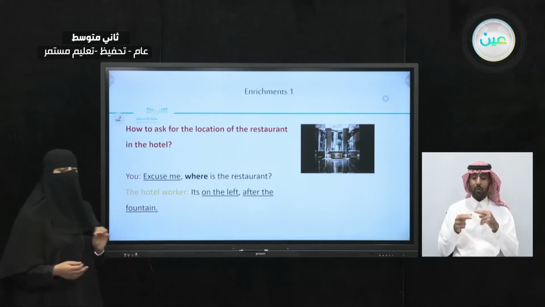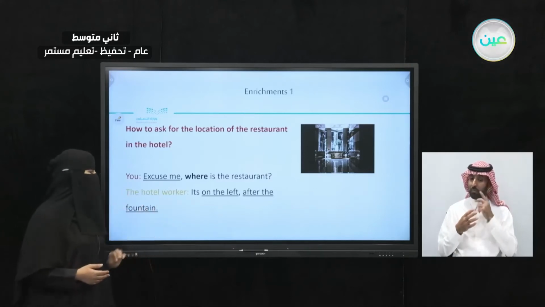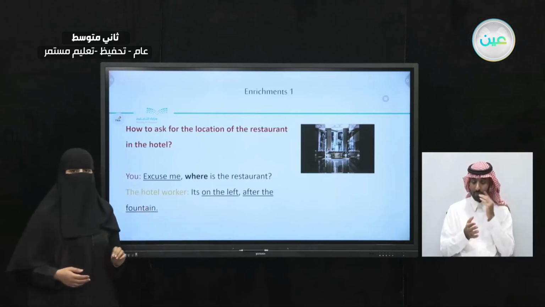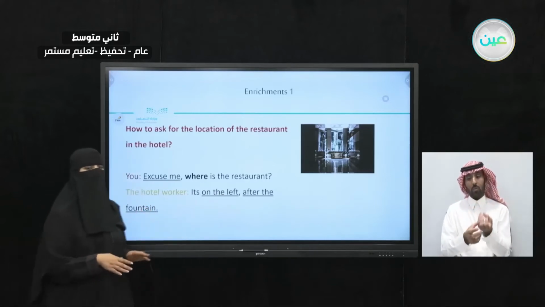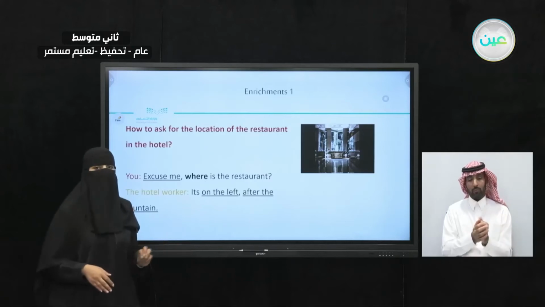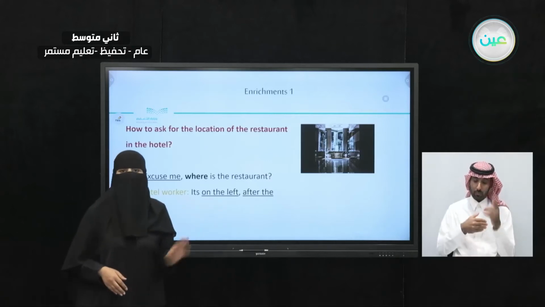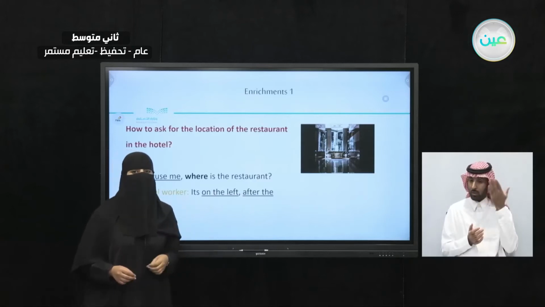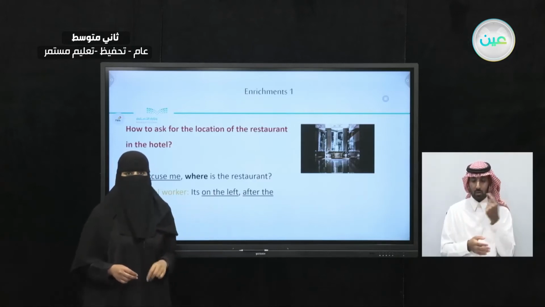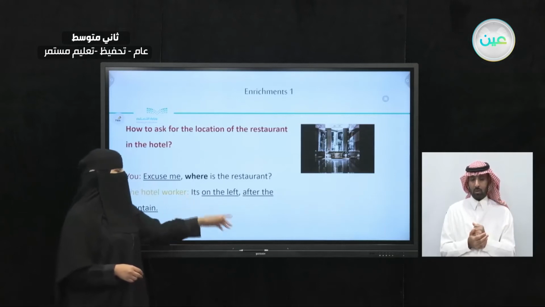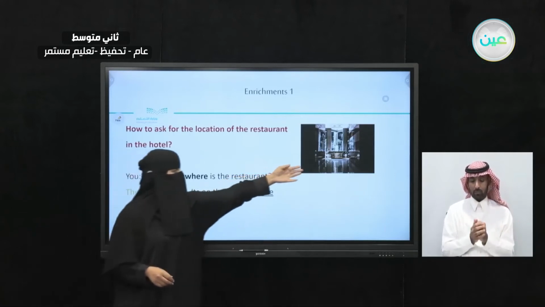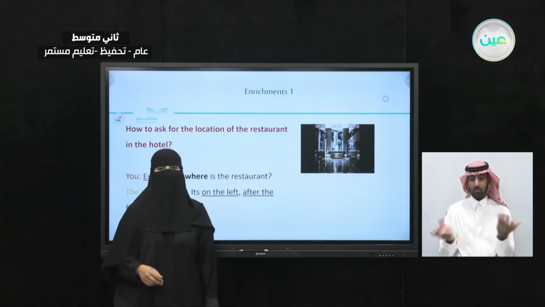The hotel worker can reply, "It's on the left after the fountain." These are the directions of the restaurant. Do you remember when we talked about directions in the second unit? On the left after the fountain, that means it's going to be this part.